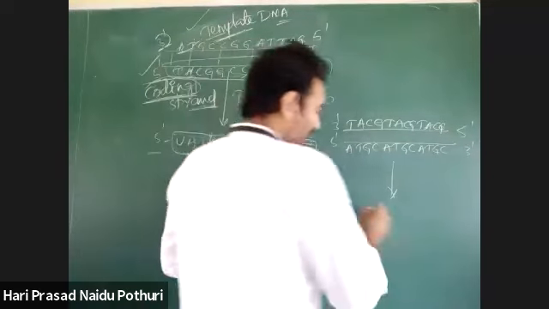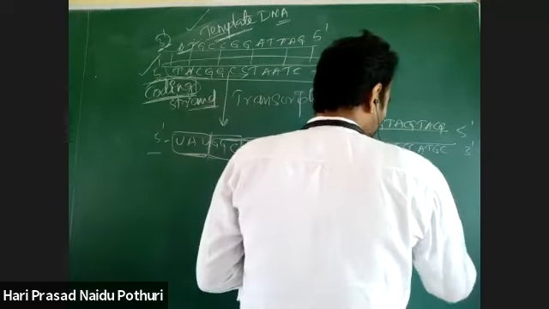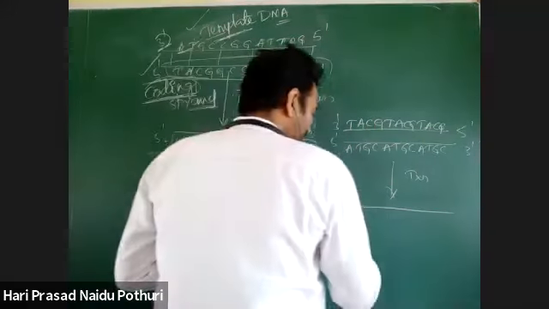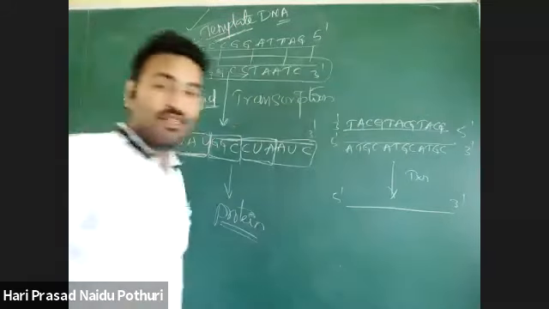See here, transcription has taken place and there is synthesis of an RNA molecule. What is the sequence of nucleotides on RNA?